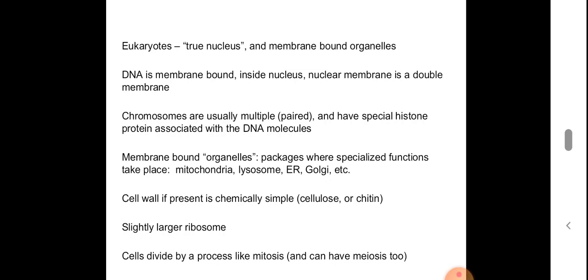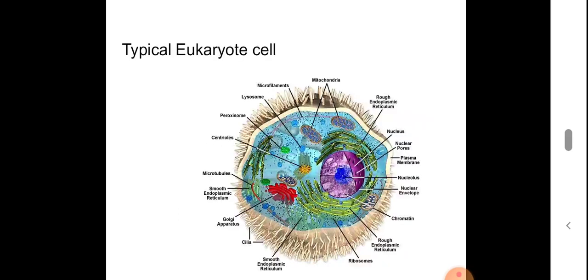And about the ribosome, it is larger than the prokaryotic ribosome. And cells divide by a process known as mitosis. Also in gametic cells we see meiosis. The form of cell division that we see in gametes is meiosis, and in the other somatic cells we see mitosis. So these are the differences from that of the prokaryotic cell. So this is a typical eukaryotic cell.